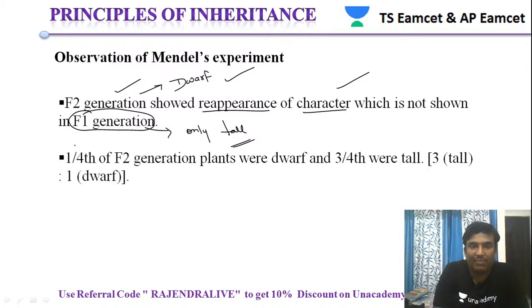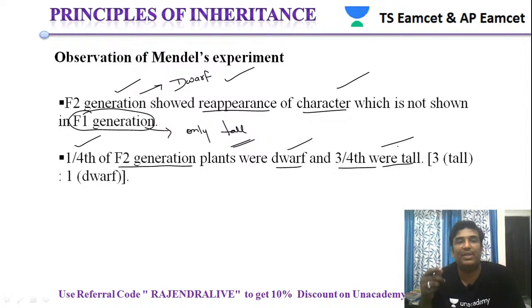Next, 1/4 of the F2 generation plants were dwarf and 3/4 were tall. So 1/4 of the F2 generation plants are dwarf, whereas 3/4 of them were tall actually.